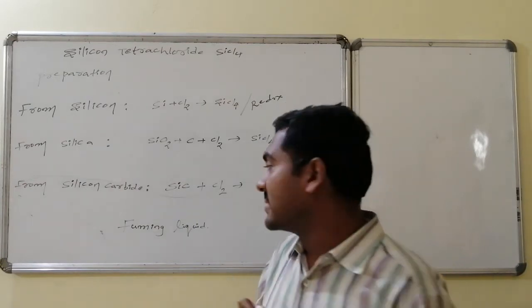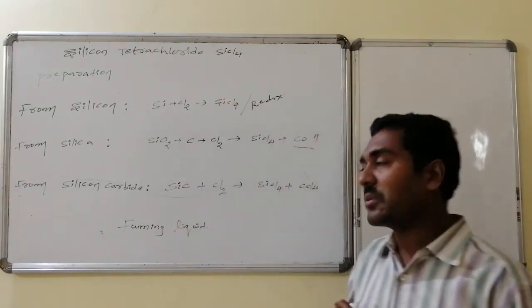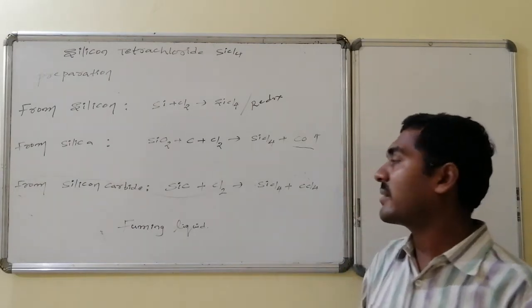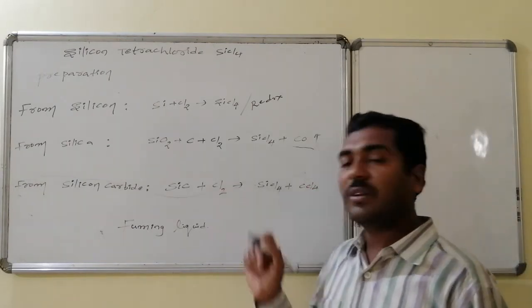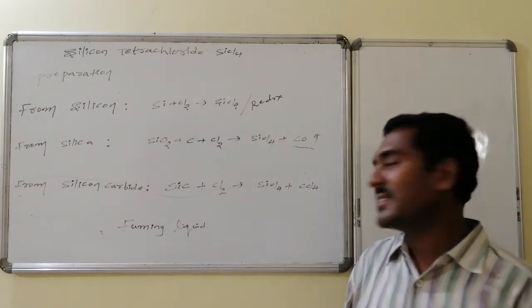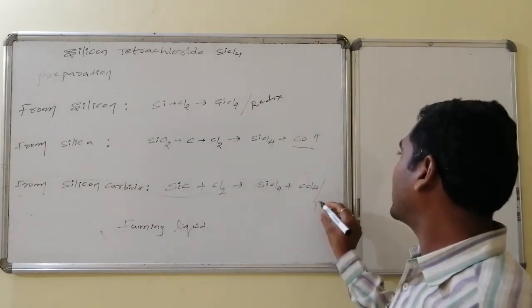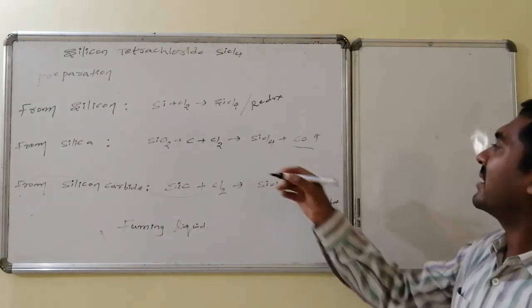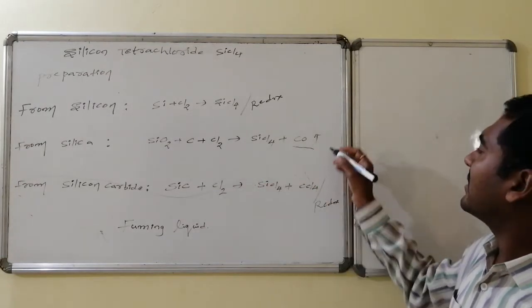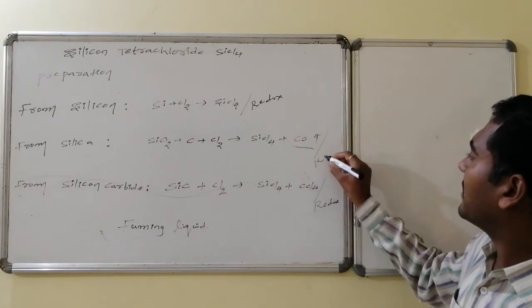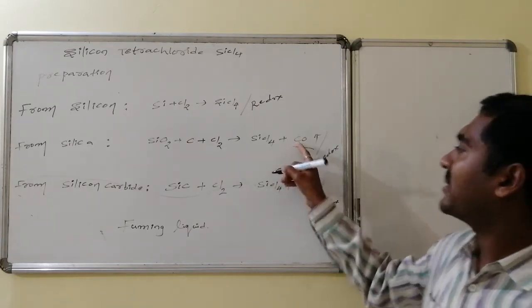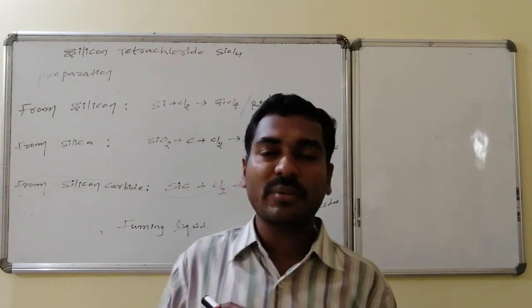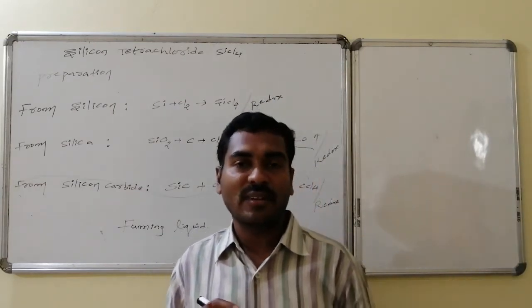And the last method is silicon carbide on reaction with chlorine, which leads to the formation of silicon tetrachloride as well as carbon tetrachloride. In this, chlorine undergoes reduction, similarly carbon undergoes oxidation, hence this reaction also belongs to the category of redox reactions. These are the methods for the preparation of silicon tetrachloride.